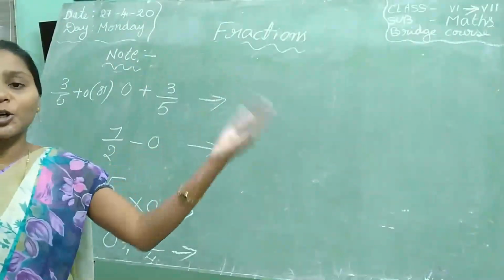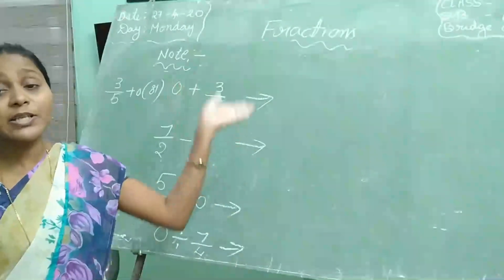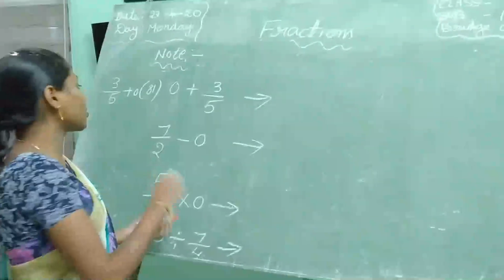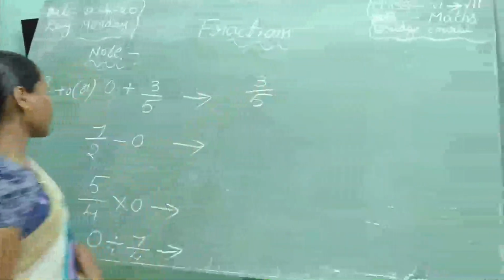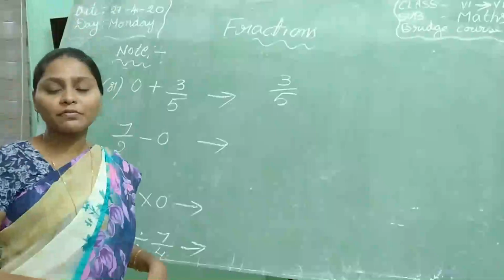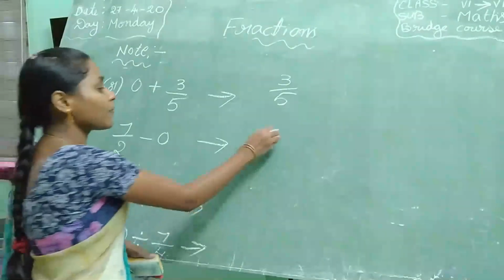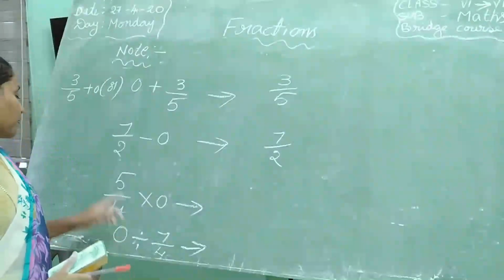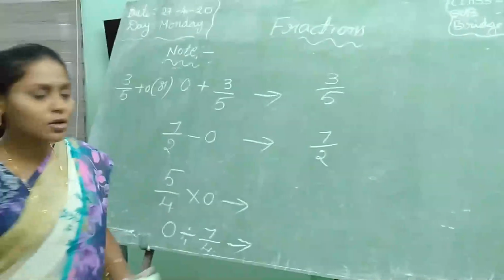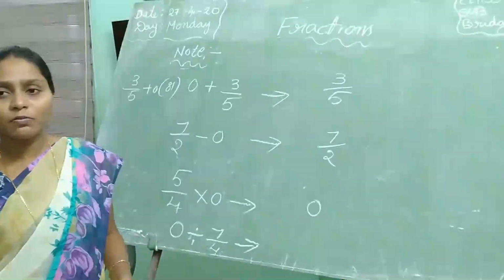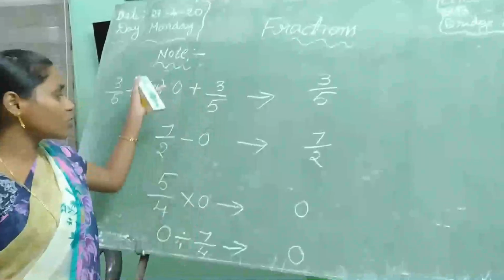Okay, note. We know that if you are adding 0 to any number, you get the same answer. Same like that, if you are adding 0 to a fraction, or a fraction to 0, we get the same answer. So 3 by 5 plus 0, or 0 plus 3 by 5, what is the answer? Next, if you are subtracting 0 from any number, for example 9 minus 0, what is the answer? 9. Same like that, 7 by 2 minus 0 is 7 by 2. Next, 5 by 4 into 0. 0 into 3 is 0. Same like that, fraction into 0 is 0. 0 divided by any number, what is that? 0. Same like normal numbers, we can apply these rules for fractions also.